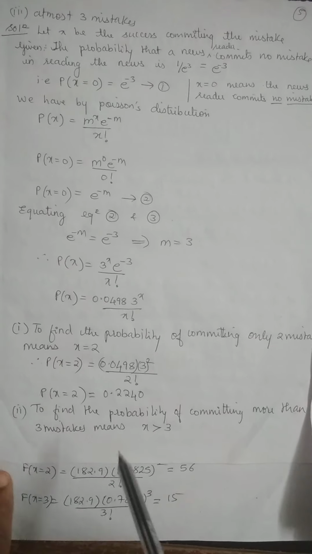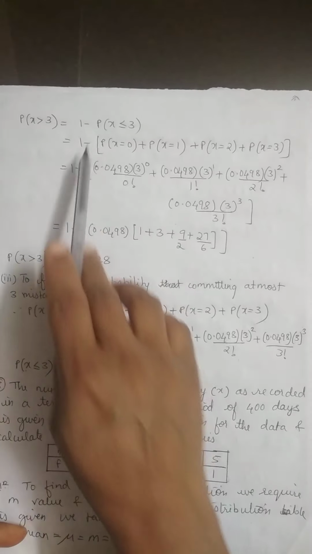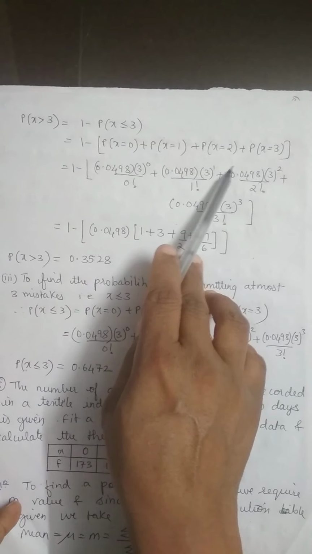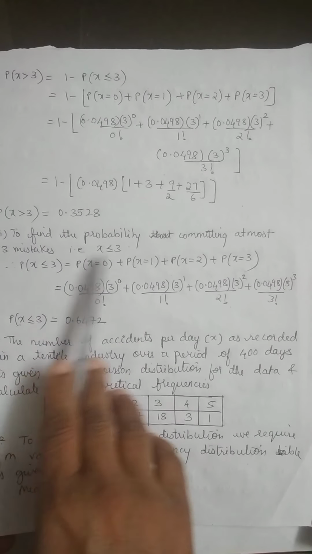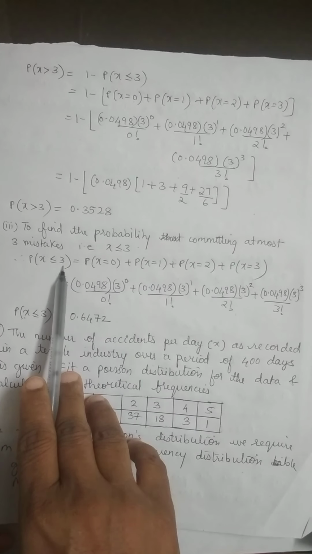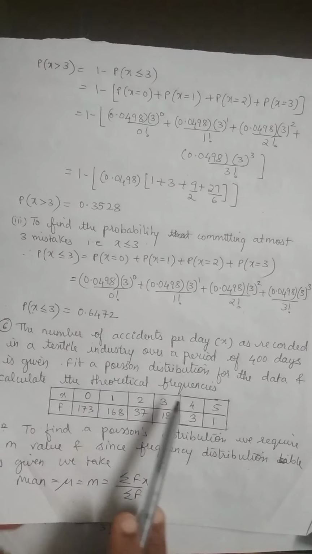P of x greater than 3 you are going to calculate as 1 minus P of x less than or equals to 3. Substituting, you will get your final answer. To find the probability of committing at most 3 mistakes, at most means maximum 3 mistakes. That is P of x less than or equals to 3. Calculating for this, that will be the chance.